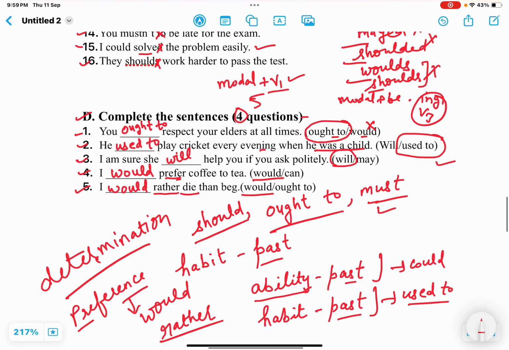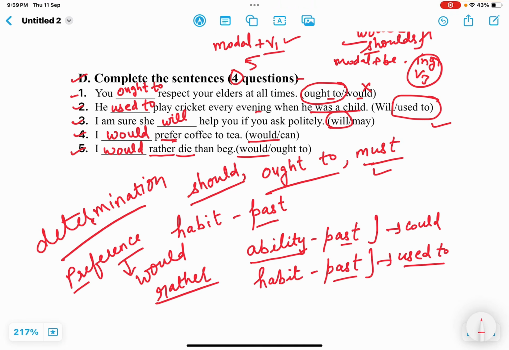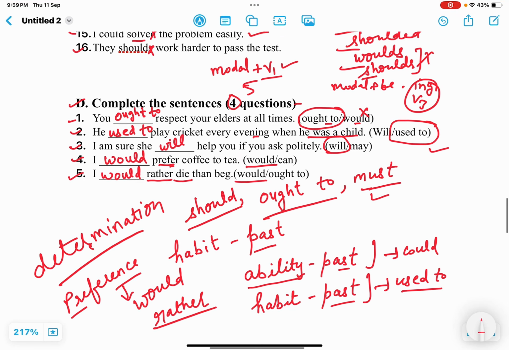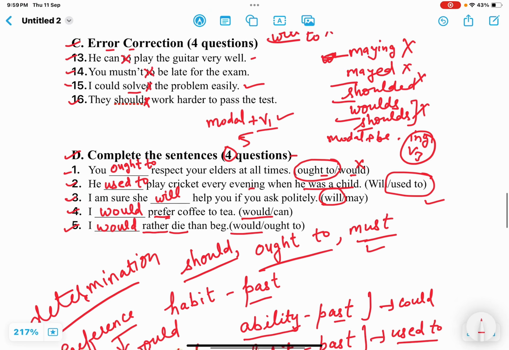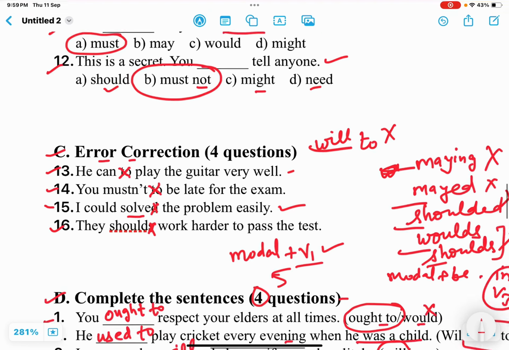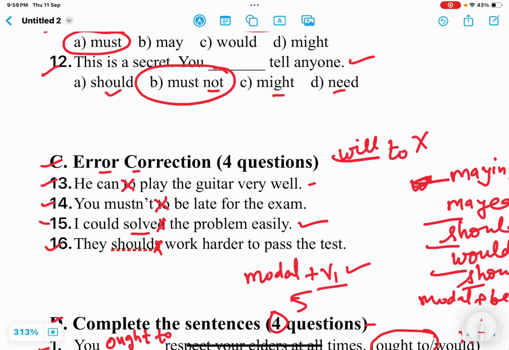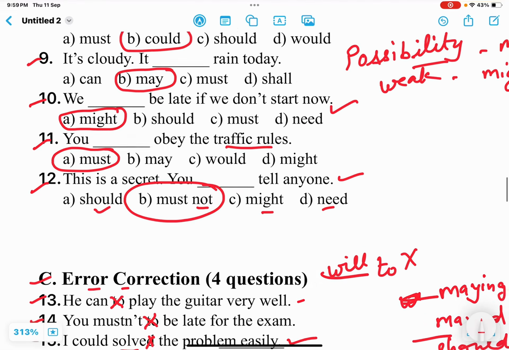Okay, so this means, students, you need to keep in mind so many things while practicing modals: ability, possibility, habits of the past, ability of the past, obligations, rules or regulations, suggestions, advice, preference. So many things are there to practice. But you will learn this only with practice. There is no shortcut.